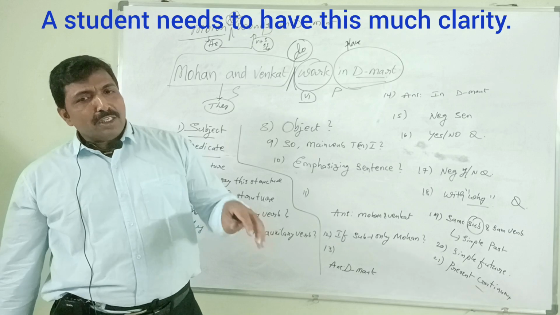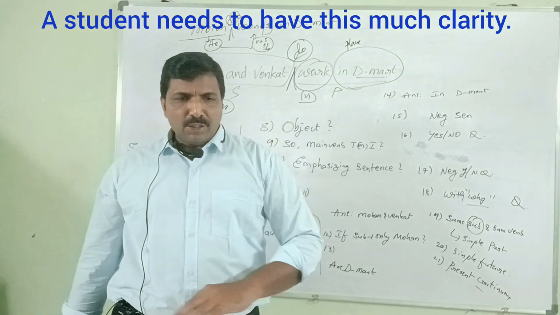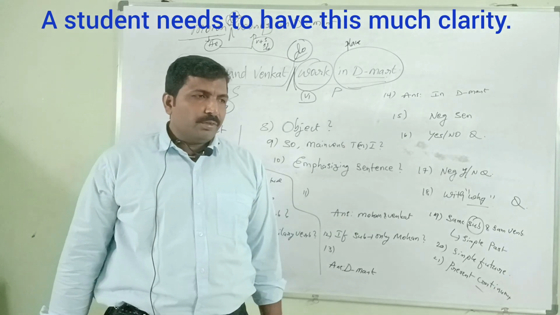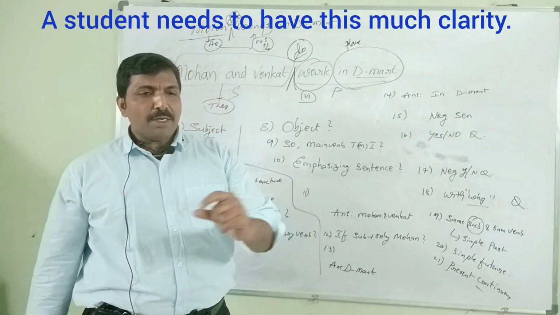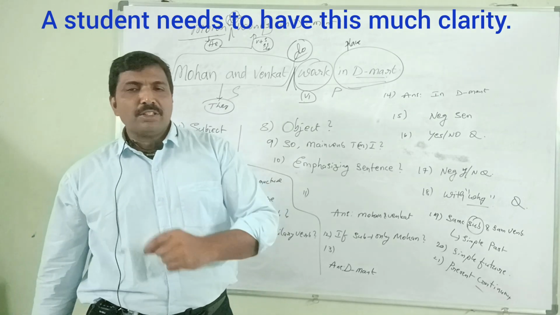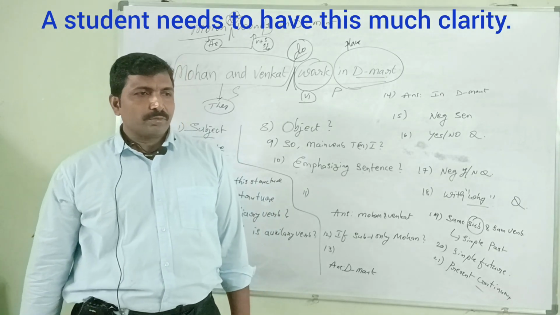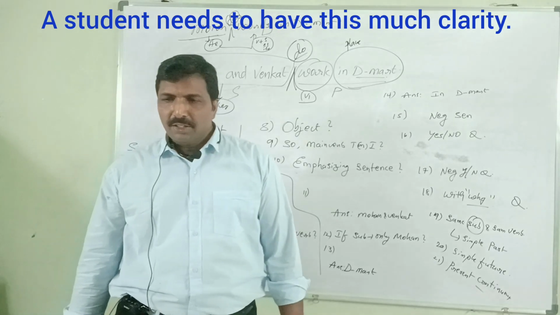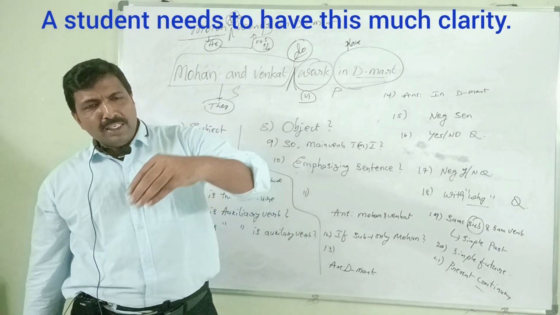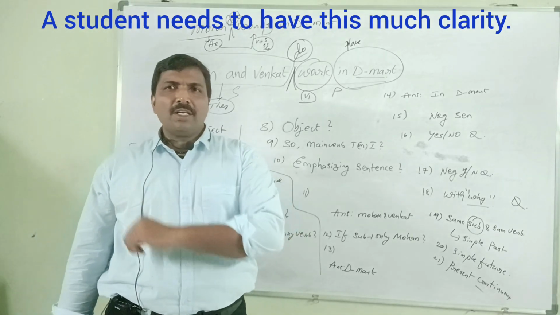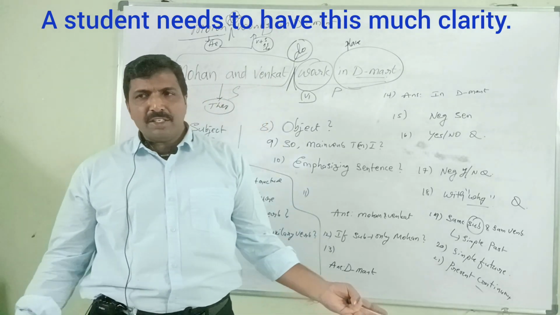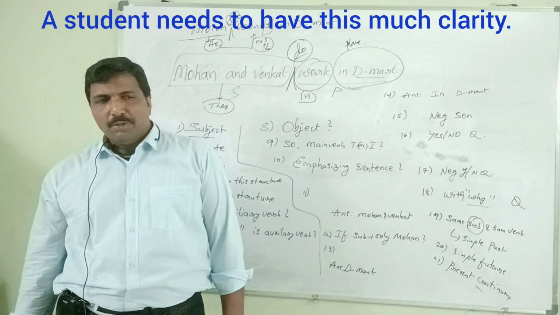Mohan and Venkat worked in D-Mart. Simple past, action, active voice. D-Mart must be the answer. Where did Mohan and Venkat work? D-Mart, not in D-Mart. Mohan and Venkat worked in D-Mart. In which mart did Mohan and Venkat work? In D-Mart must be the answer. Where did Mohan and Venkat work?